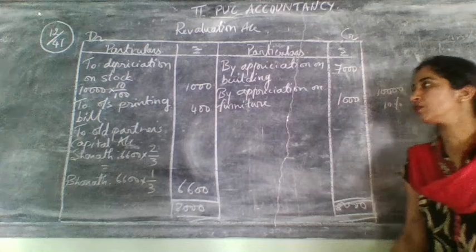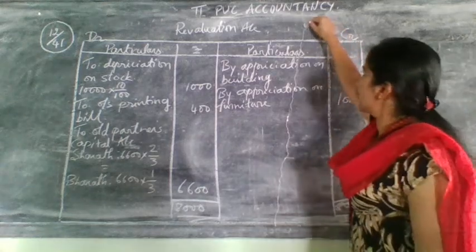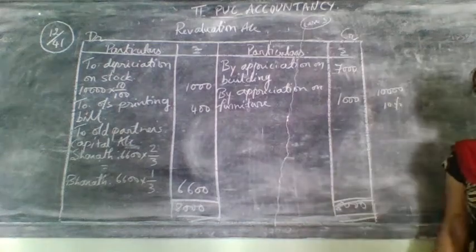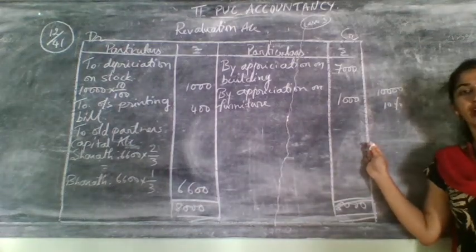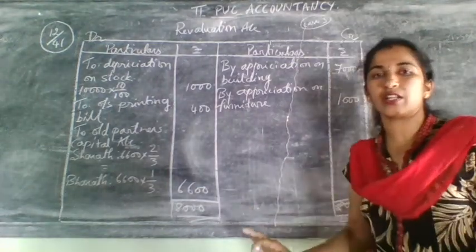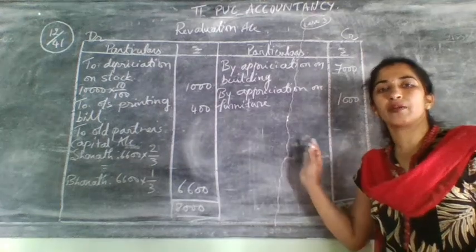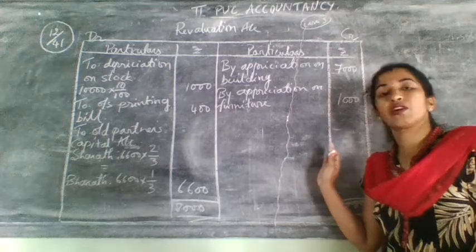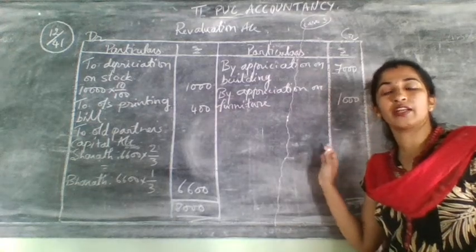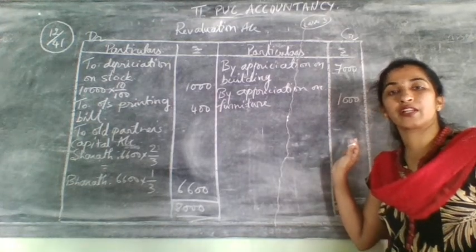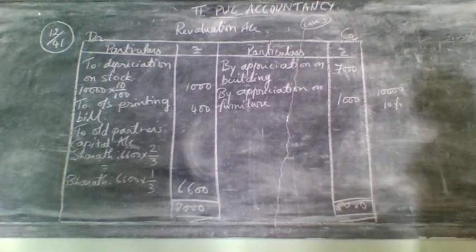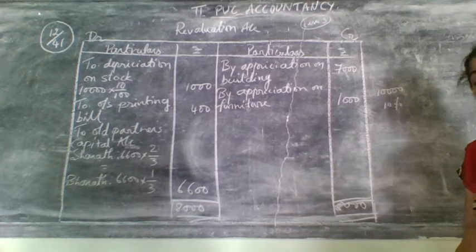This you need to do in your notes. Okay. So this is case 3. Remember, this is case 3 of goodwill. This is related to the revaluation account. There is no change at all in the revaluation account. Goodwill treatment will affect only which one? This one, partners' capital account, and then one more, it will affect the balance sheet. Okay, so understood till here? Anyhow we are practicing only 3 steps.